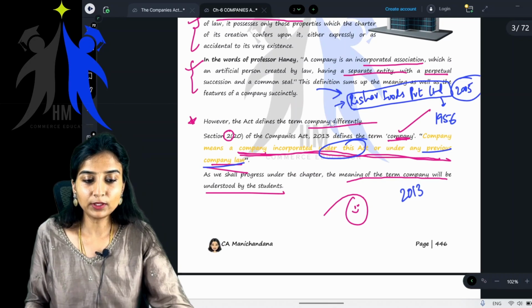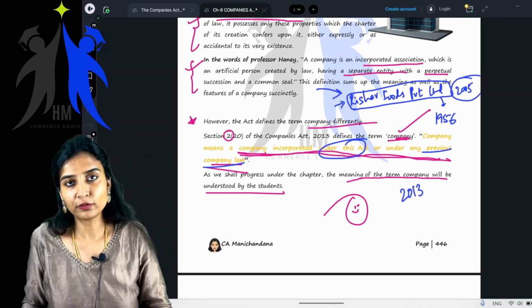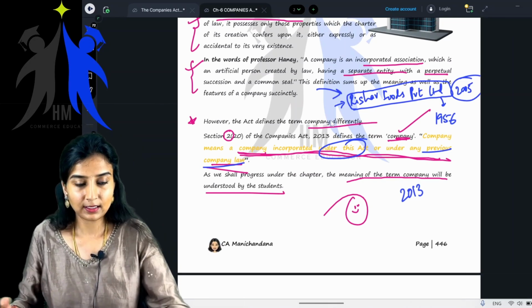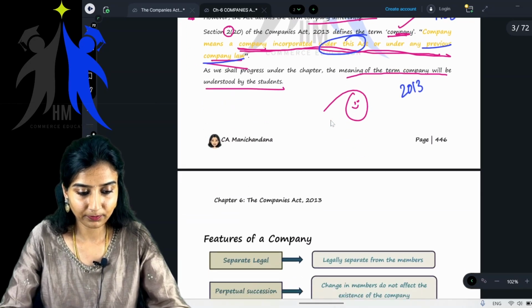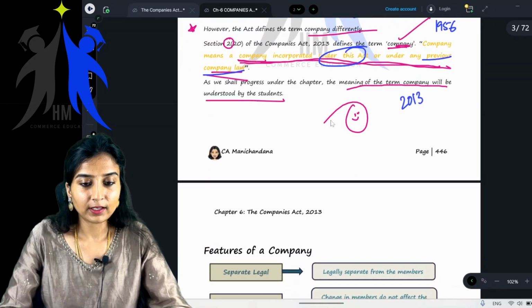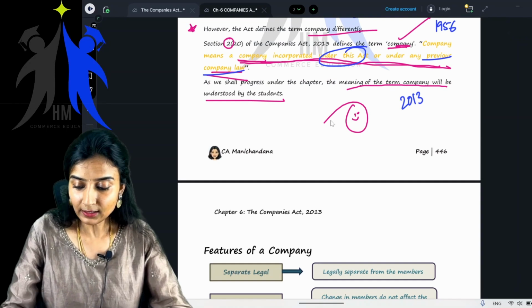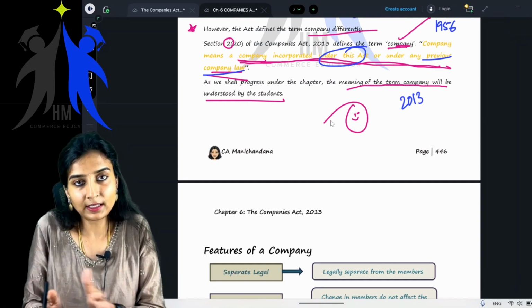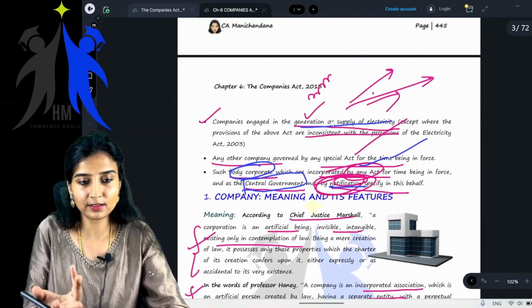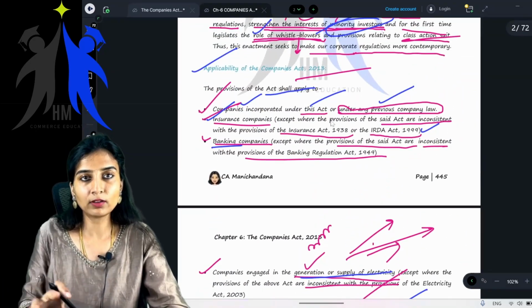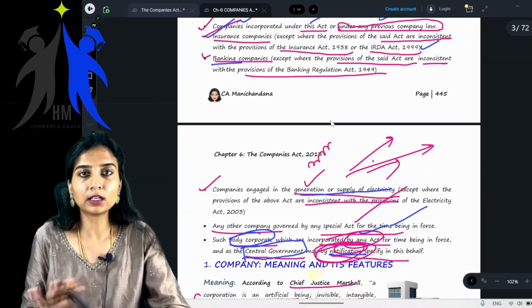Okay, if you're done with this, this is the part of revision, and from now let's start with the main topic, the next topic. Okay, fine. I also told you that whatever we have learned till here, we haven't learned anything. We have just seen where this act will apply, and you have not learned what a company is.